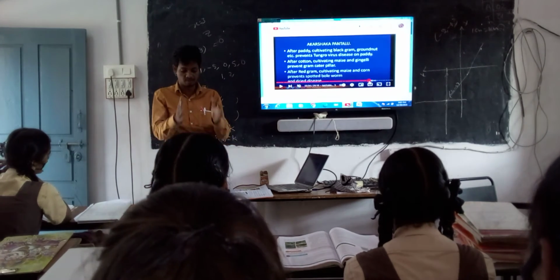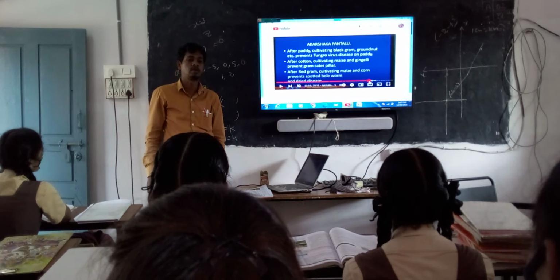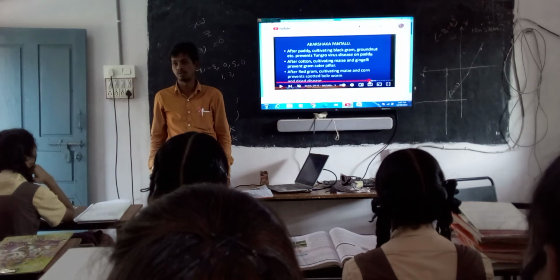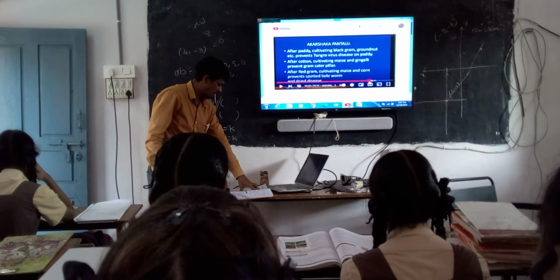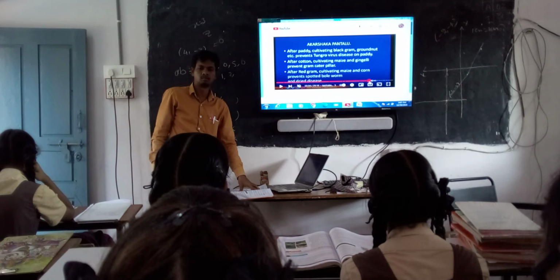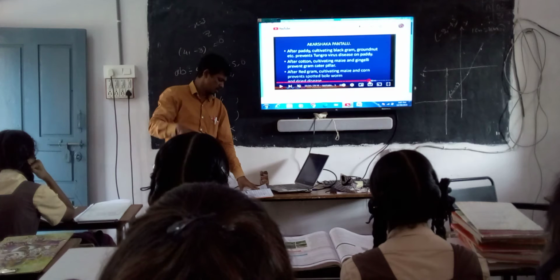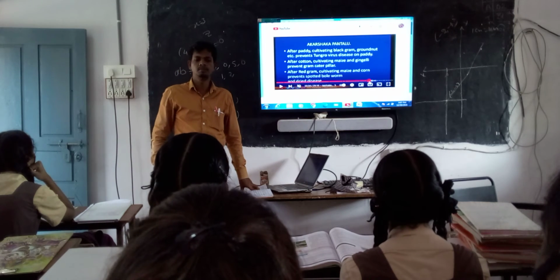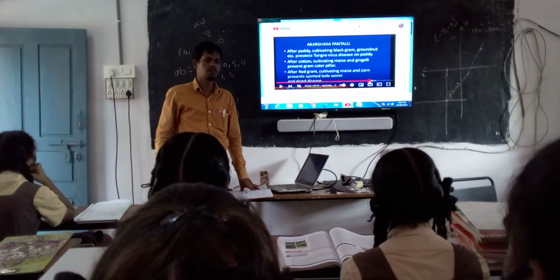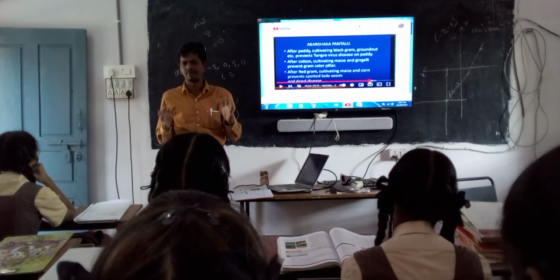If you grow different types of crops in the same field, naturally you can control the harmful insects which are collapsing the crop. And this is after paddy, cultivating black gram, groundnut, etc. So after paddy, if you grow black gram and groundnut like this, automatically in the next stage there is no effect.